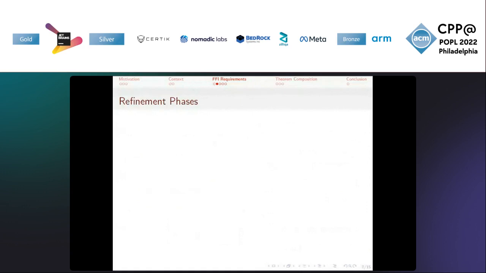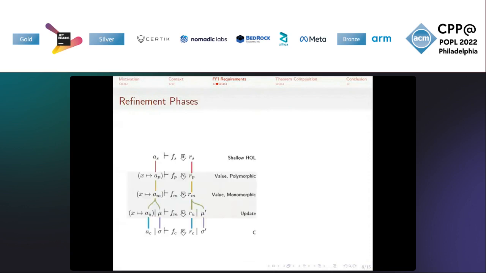To prove refinement for foreign functions in such a way that it can be utilized by Cogent, we need to understand how Cogent proves refinement. The Cogent compiler proves refinement in several phases, where each phase handles one main task. The shallow to polymorphic value phase shifts from shallow to deep. The polymorphic to monomorphic phase handles monomorphization. The value to update phase handles the introduction of the heap. The update to C phase handles the shift from functional to imperative. Note that the semantics in the gray rectangle are in Cogent's deep semantics.